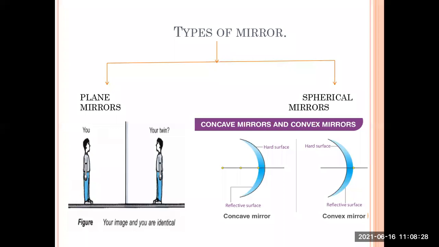You can see two things are marked on these curves. First is the hard surface and the second one is the reflective surface. Both the surfaces are different in both types of mirror. In concave mirror they are different, and in convex mirror they are different.